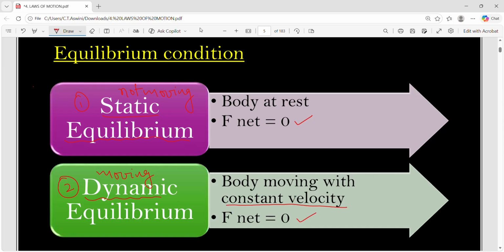Don't confuse here. Ma'am, just now you said in Newton's first law, if you apply a force, the body must move, right? But what if the force is not sufficient to move? Imagine you are pushing a wall. Is your push sufficient to move the wall? Not sufficient, right? So force is applied, fine, but that force must be enough to displace a body. If it is not enough, then the body will be at rest only, and there we can consider static equilibrium. Clear?